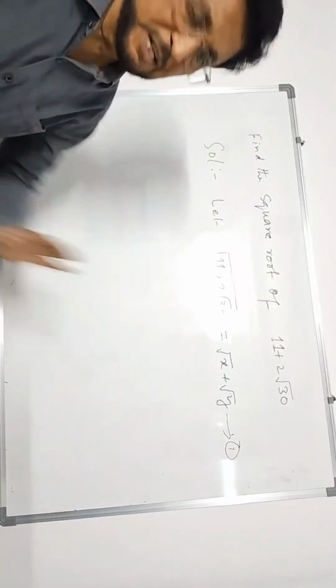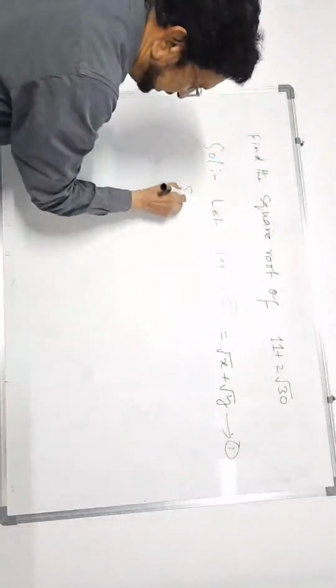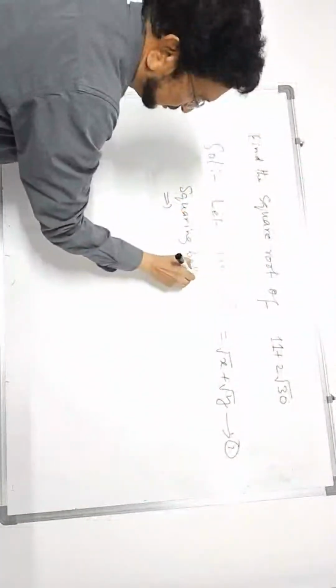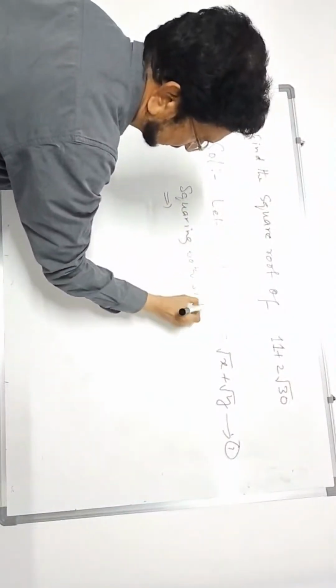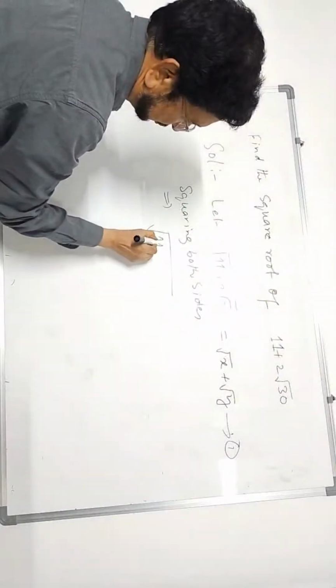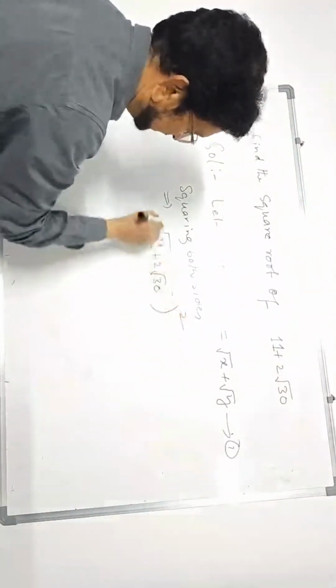Now squaring both sides. Squaring means power 2. Raising the power 2 on both sides. Now here power 2 I see. Square means power 2.